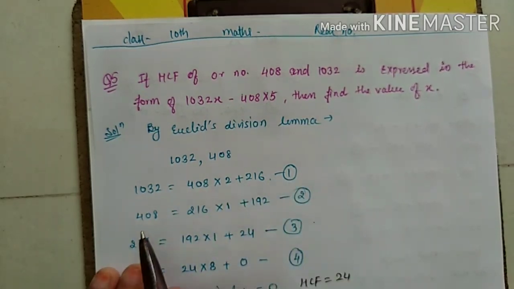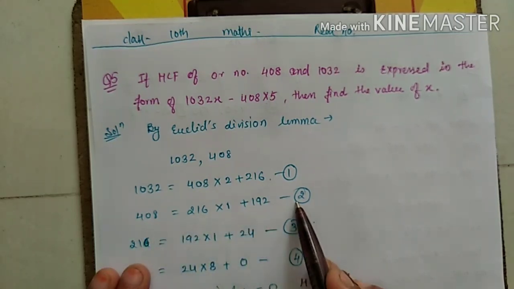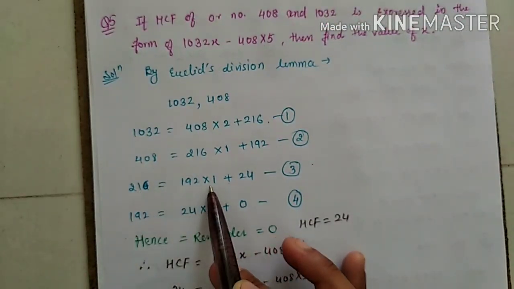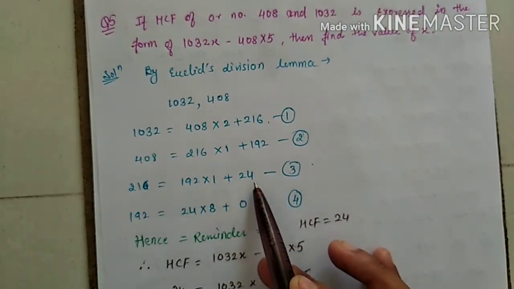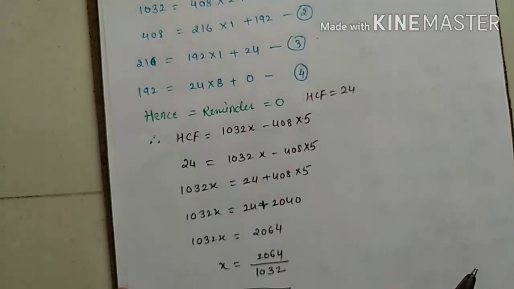This is my first equation. 408 equals 216 into 1 plus 192 is my second equation. 216 equals 192 into 1 plus 24. This 24 again I am getting in my third equation. I am not getting 0. Okay. 192 equals 24 into 8 plus 0. I got my 0 here. So now my HCF is what? 24. This HCF I have to apply in the lemma.